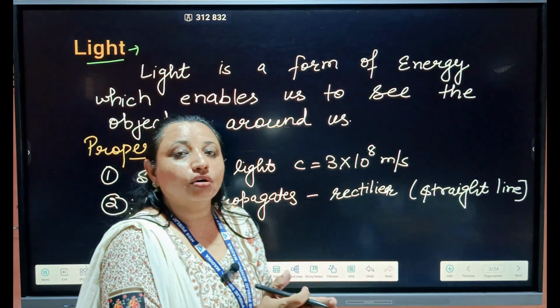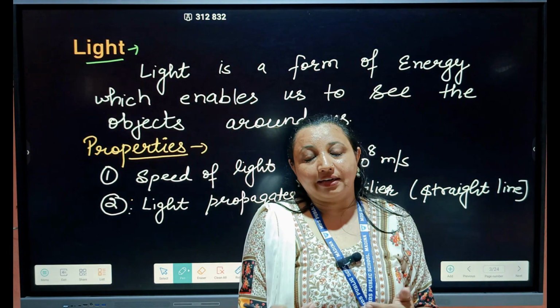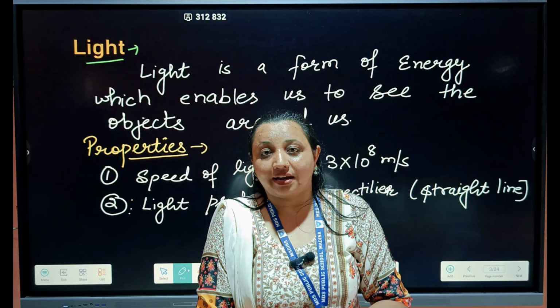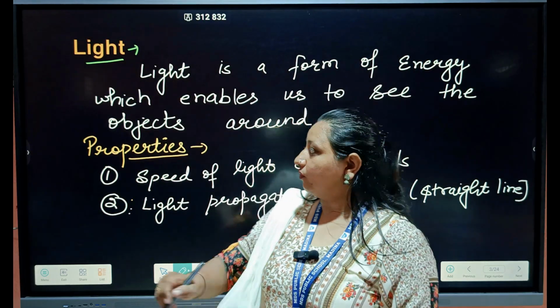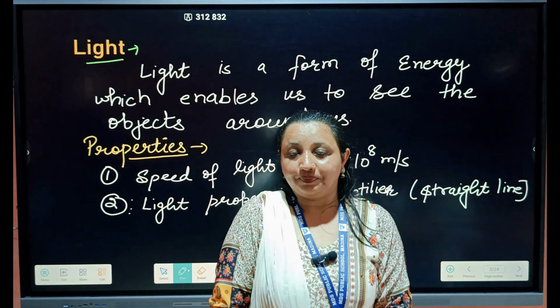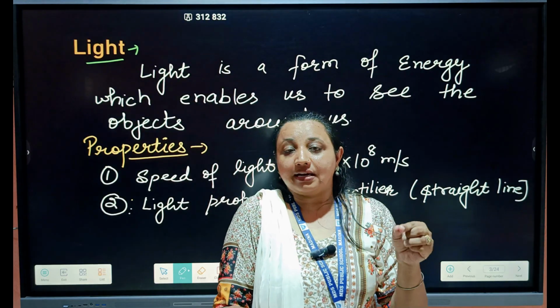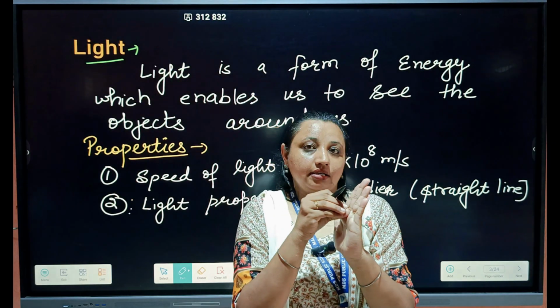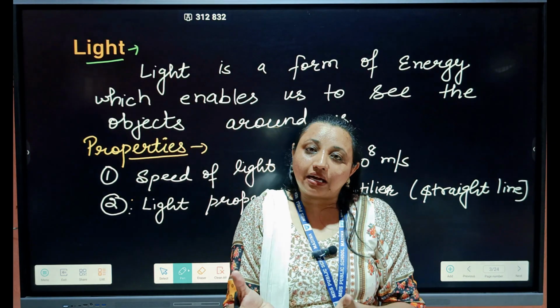Properties. There are some properties of light, like light travels in a rectilinear motion, in a straight line motion, right? So what is the propagation of light? The rectilinear propagation. That means light traveling in a straight line. If some obstruction comes in between the light, it may reflect or deflect.